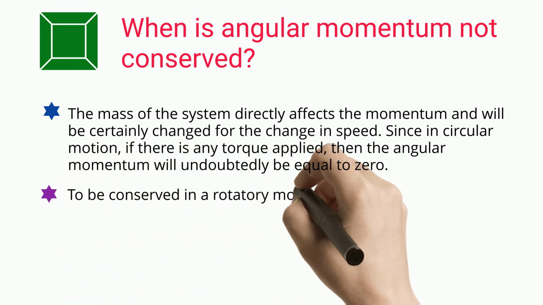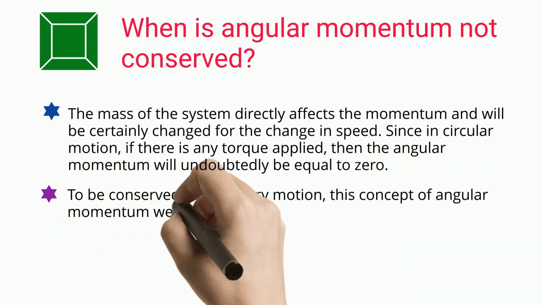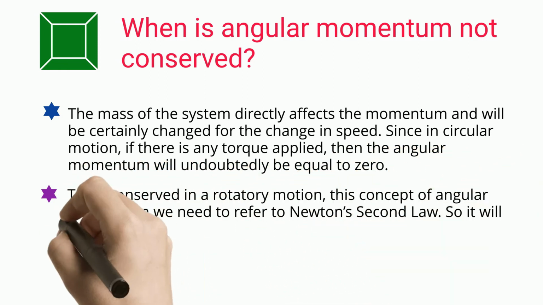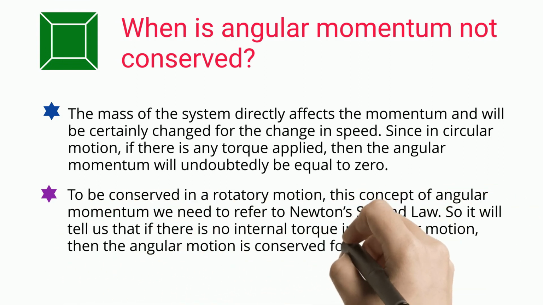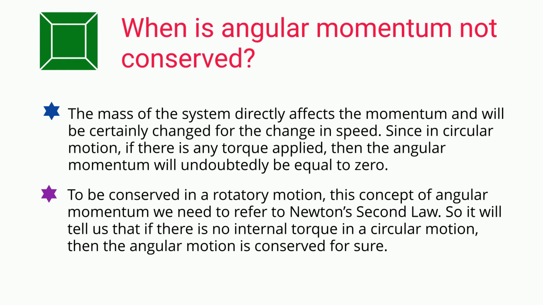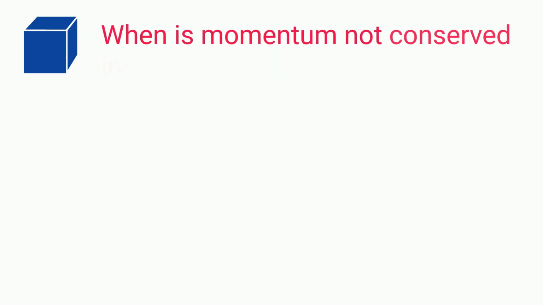To be conserved in a rotatory motion, for this concept of angular momentum we need to refer to Newton's second law. It tells us that if there is no internal torque in a circular motion, then the angular momentum is conserved for sure. When is momentum not conserved in a collision?